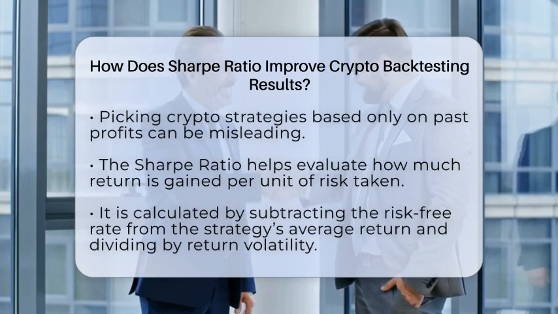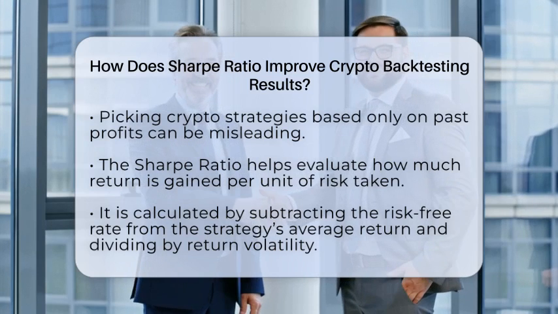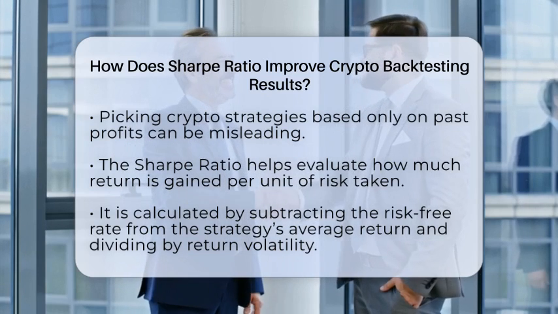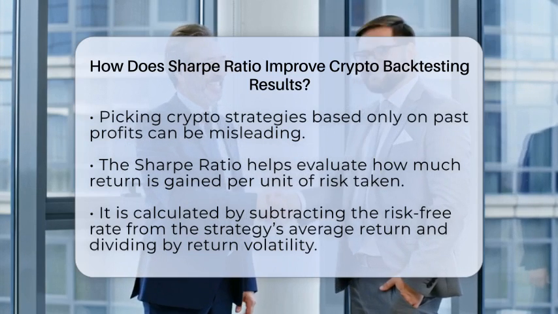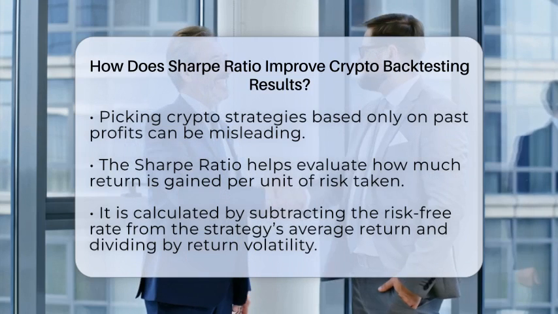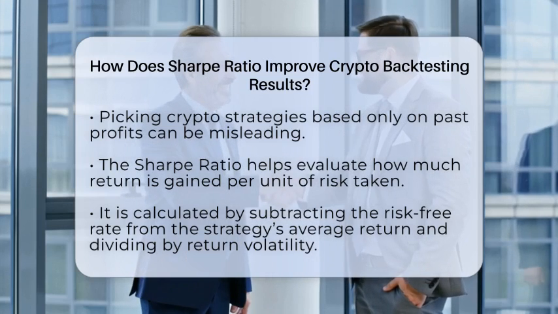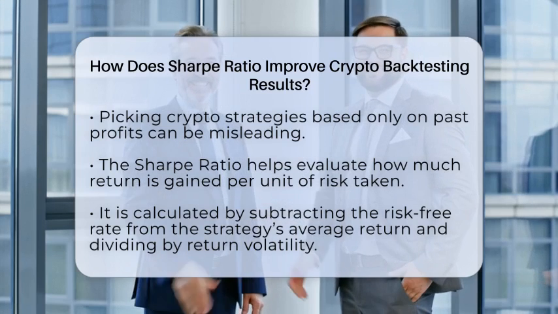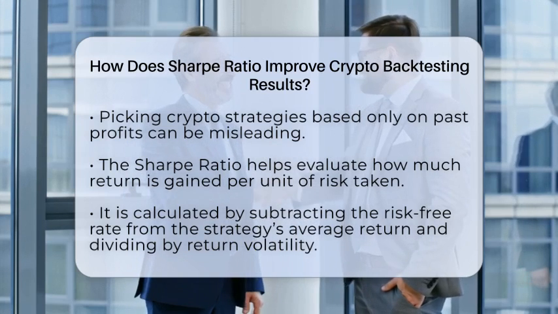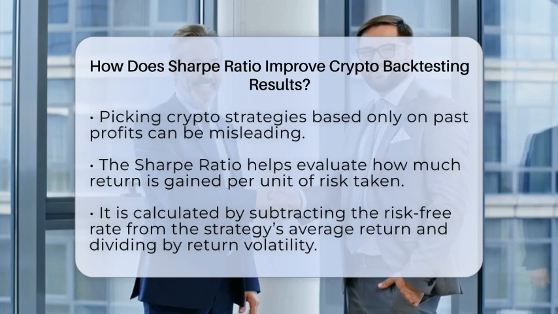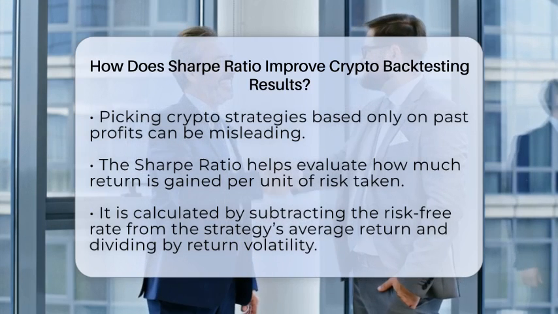When you backtest a strategy on a crypto exchange or with trading tools, you generate a lot of data. Some strategies might look great because they had high returns, but they could also be very volatile. The Sharpe ratio helps you compare these strategies fairly by showing how much return you get for each unit of risk.